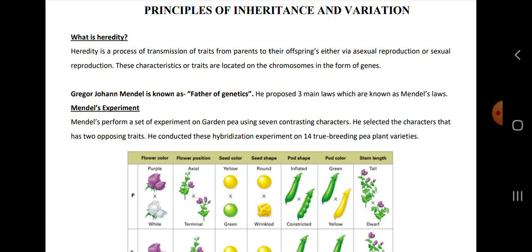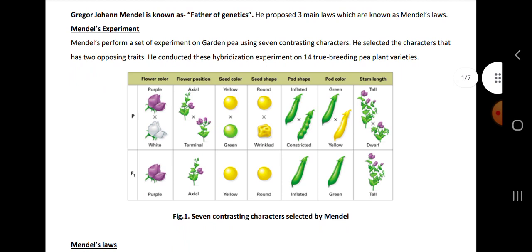Gregor Johann Mendel is known as the father of genetics. He proposed three main laws: law of dominance, law of segregation and law of independent assortment. Mendel used a garden pea and 7 contrasting characters. He selected the characters, that is two opposite traits, and conducted these hybridization experiments on 14 true breeding lines.